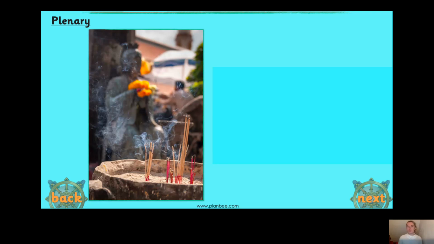Okay, so what I'd like you to do now is have a go at your worksheet. Remember, year 2 RE, 18th of January resource, okay, and label the different parts and tell me why they're important and what they represent.